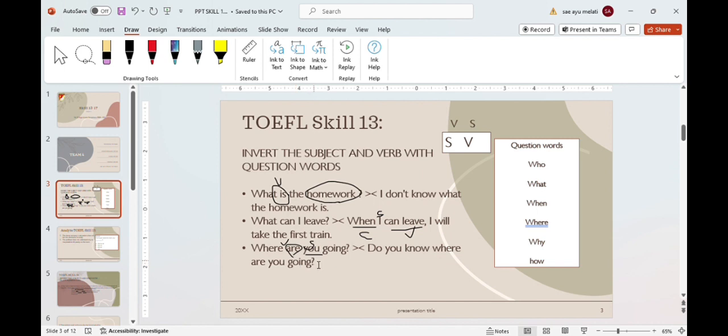Do. It's a do. So we make sure first whether it's an interrogative sentence or not.